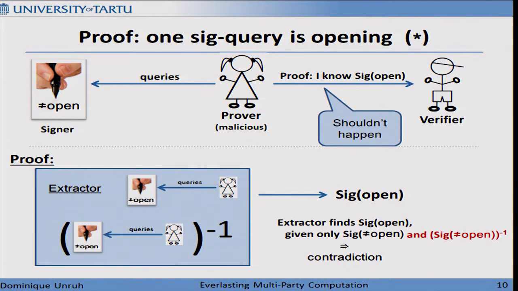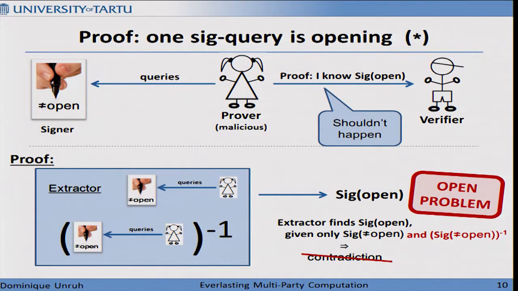Therefore, we have an extractor that finds a signature on an opening, using only an oracle that produces signatures of non-openings, and using the inverse of that oracle. Well, unforgeability does not guarantee anything about this weird application. So we don't have a contradiction anymore. And proving something like this is, as far as I know, an open problem.